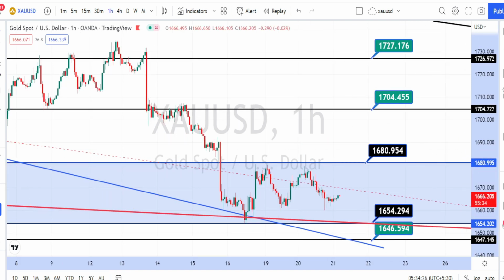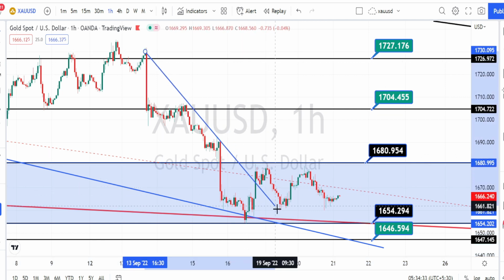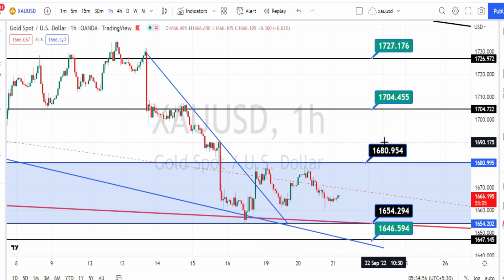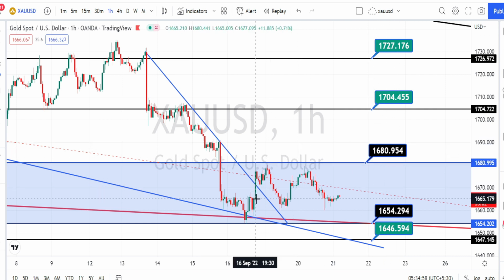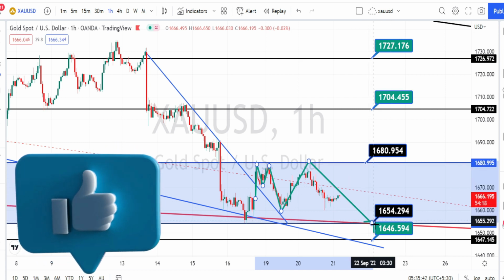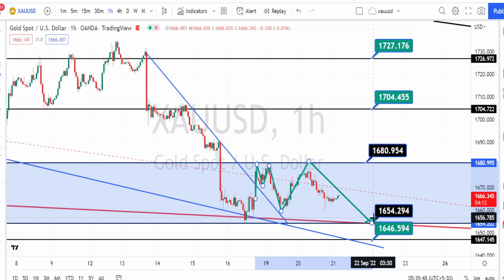I am in hourly time frame now. When we look at the price action in hourly time frame, previously we had noticed a price action to trend on the bearish trend, and it has given breakout from this resistance line, but it couldn't break the previous high of 1680, and currently we are noticing the price action to be trading on a sideways. Presently it has tested the resistance level and we are noticing it to retrace back to the support level of 1654, and only when the price action breaks this higher time frame resistance level and the support level we can expect a directional trend in hourly time frame also.